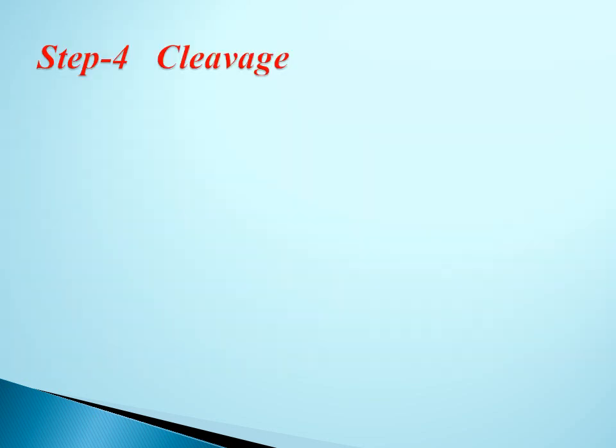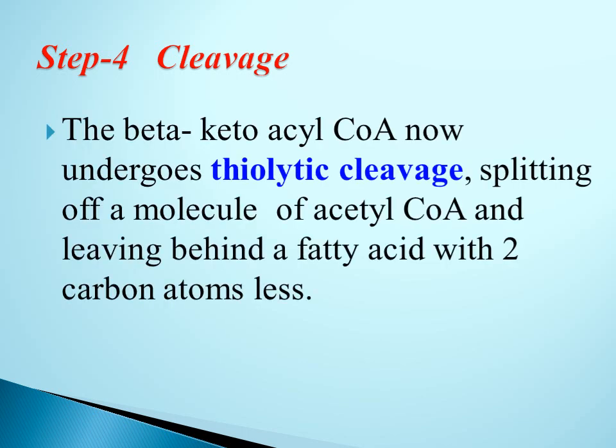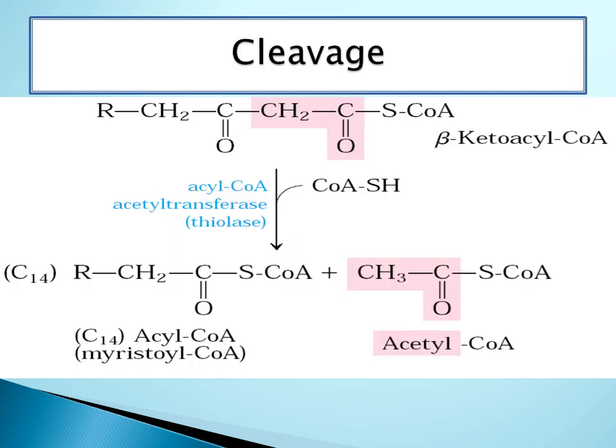In the next step, step 4, the cleavage reaction, the beta ketoacyl coenzyme A now undergoes thiolytic cleavage, splitting off a molecule of acetyl coenzyme A and leaving behind a fatty acid with 2 carbon atoms less. In this reaction, beta ketoacyl coenzyme A undergoes breakdown by the action of the enzyme acyl coenzyme A acetyltransferase, which is also known as thiolase, to form a product known as acetyl coenzyme A and fatty acyl coenzyme A.